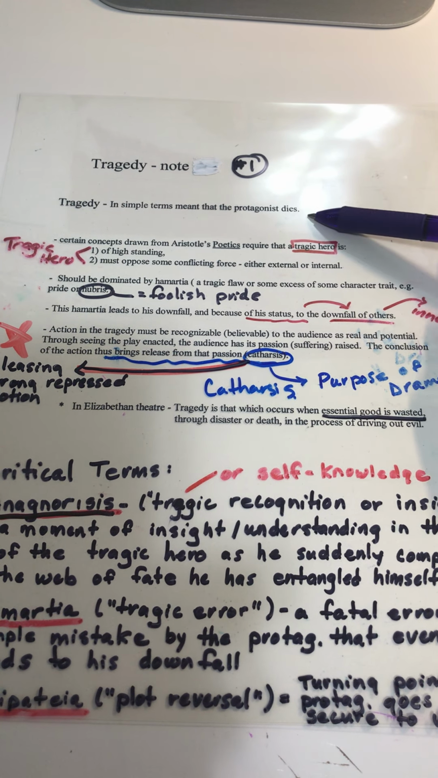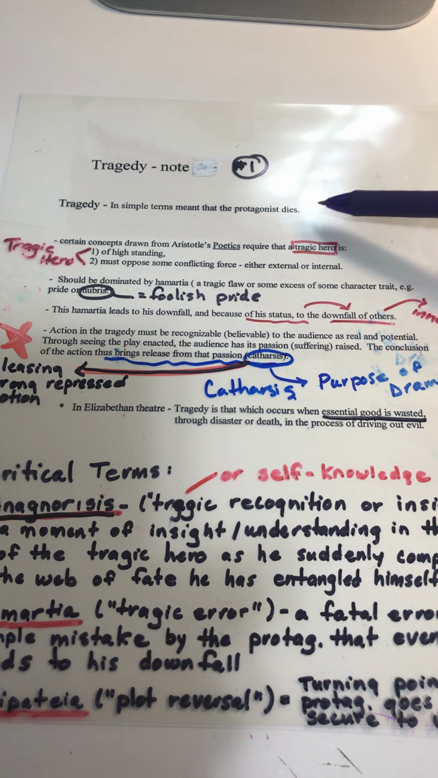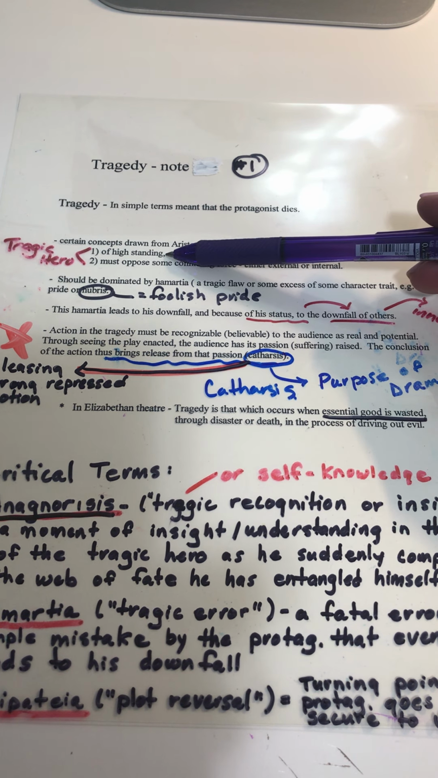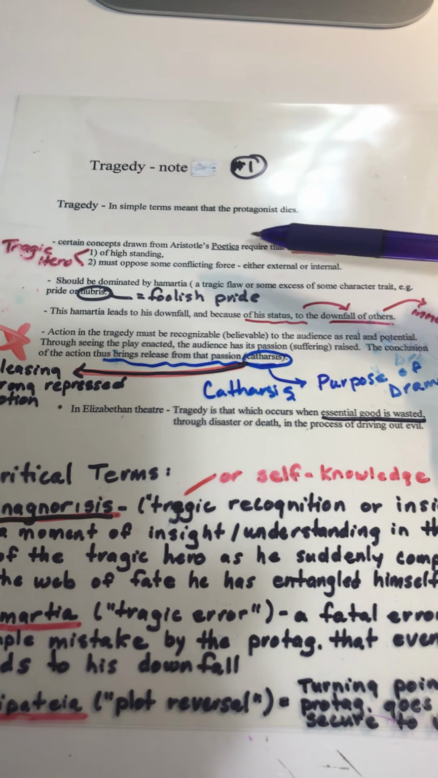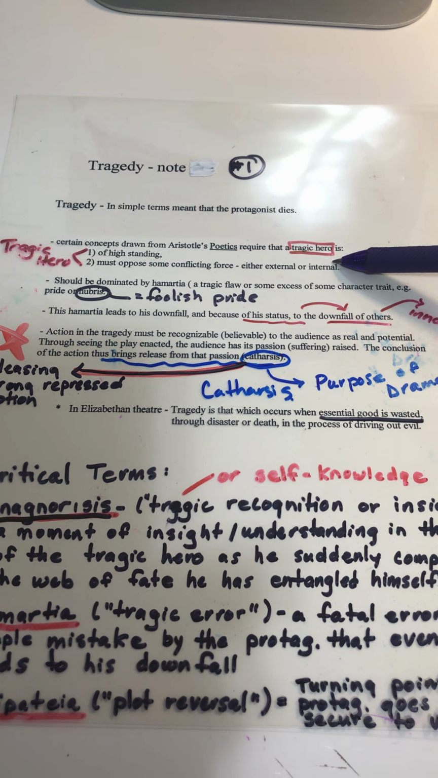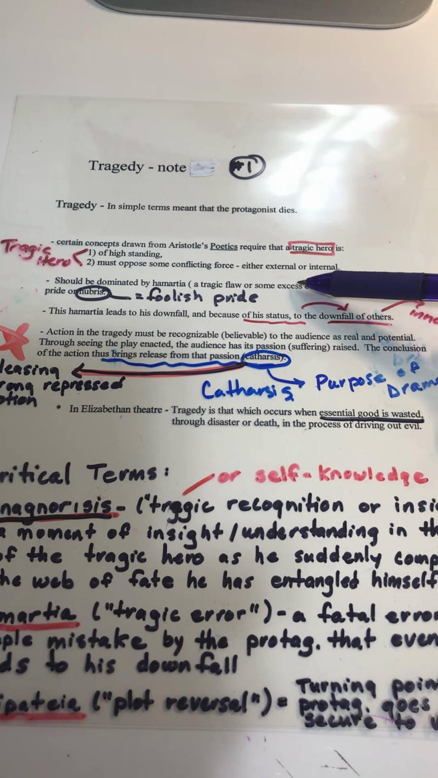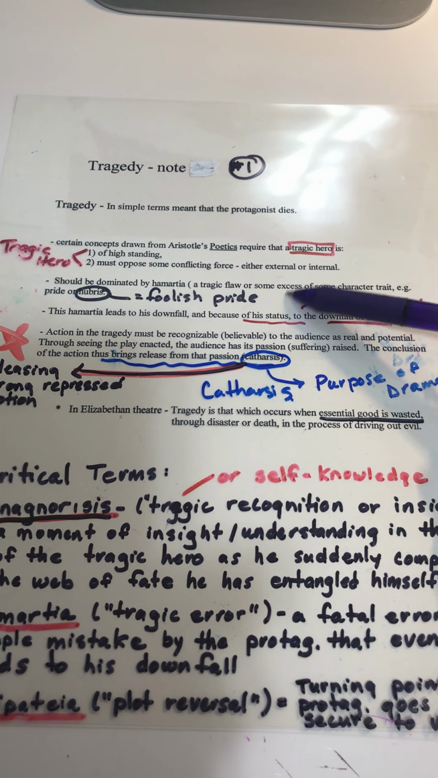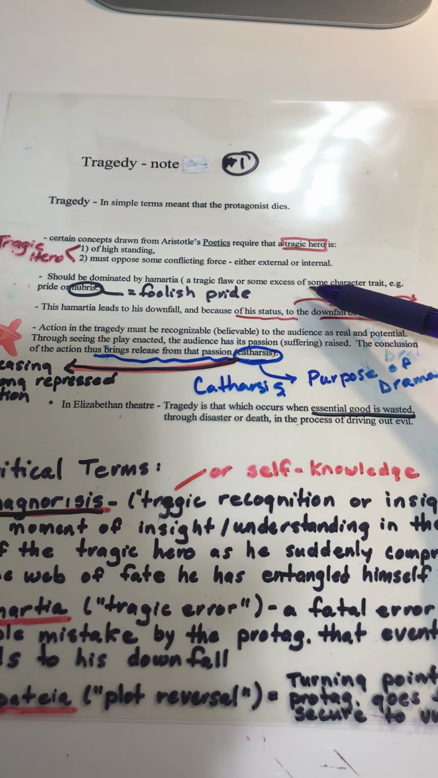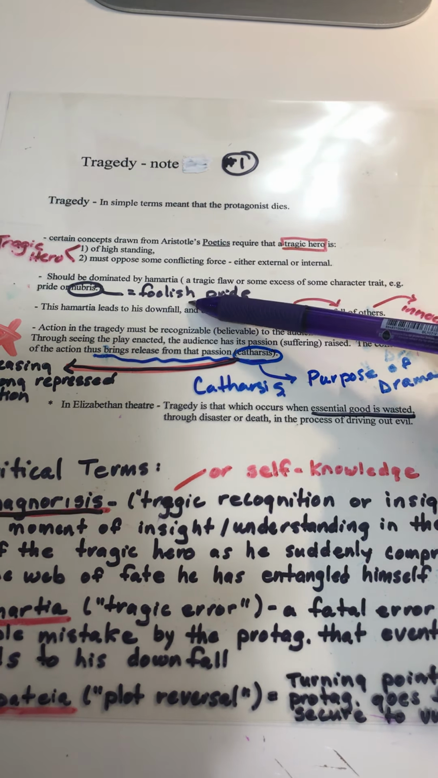Tragedy, in very, very simple terms, just means that the protagonist died. Certain concepts were drawn from Aristotle's Poetics that require that a tragic hero is of high standing, so of some noble birth usually, and must oppose some kind of conflicting force. It could either be external, something outside of himself, or internal, battling his own conscience. The tragic hero should be dominated by something called hamartia, which is defined as a tragic flaw or some excess of some character trait. So, for example, too much pride or foolish pride, hubris.